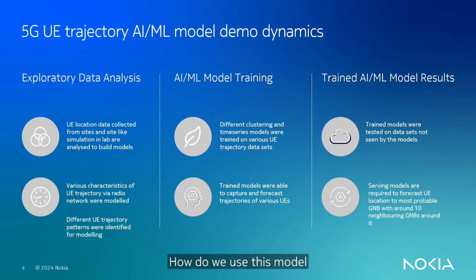How do we use this model for serving our purpose? That means we have to give this model UVs that the model hasn't seen before and let the model forecast accurately where their location will be. So that's basically the dynamics of the AI/ML model building. So with that, let me take you to our lab to show some examples.